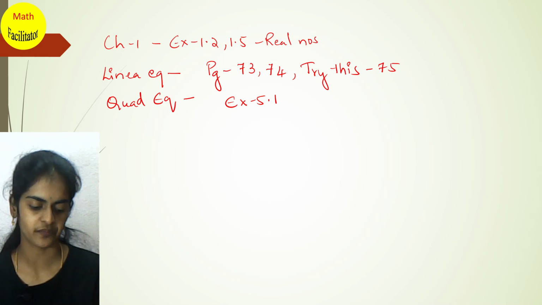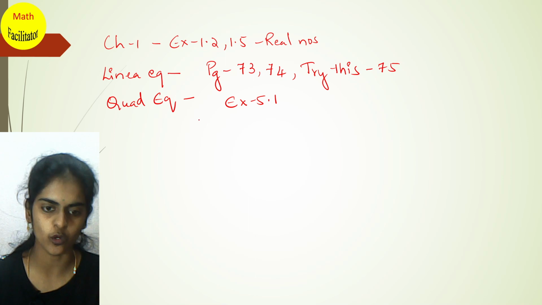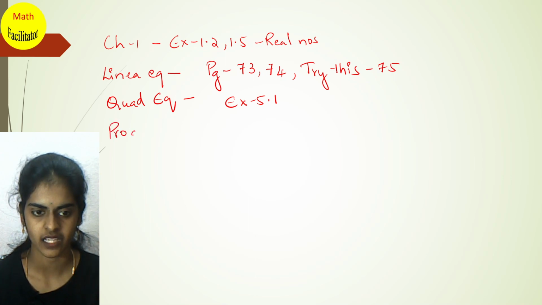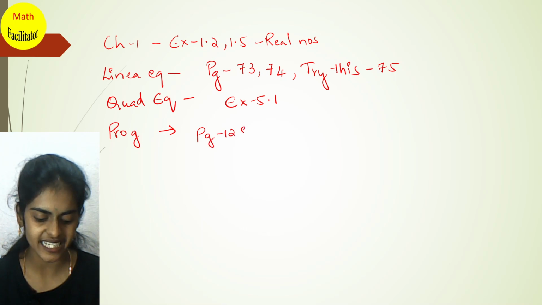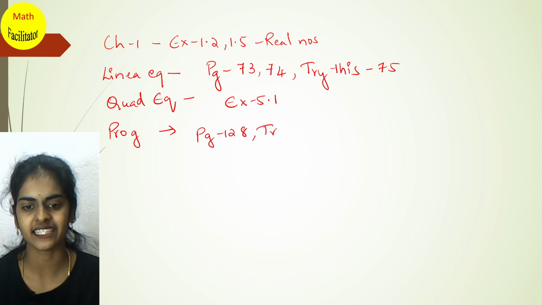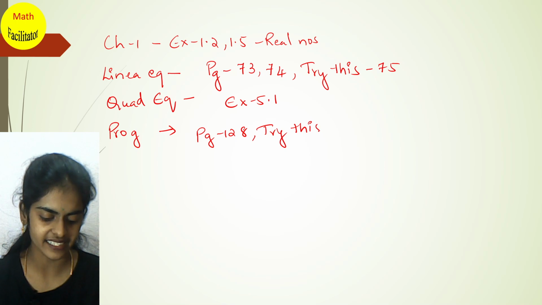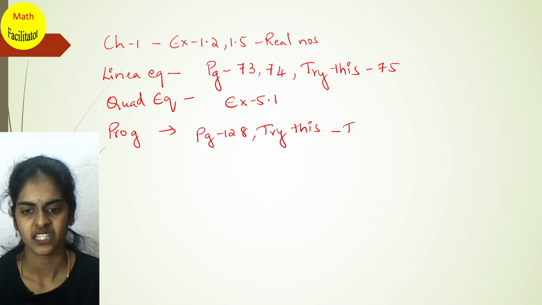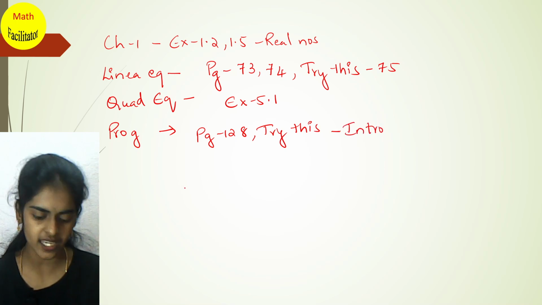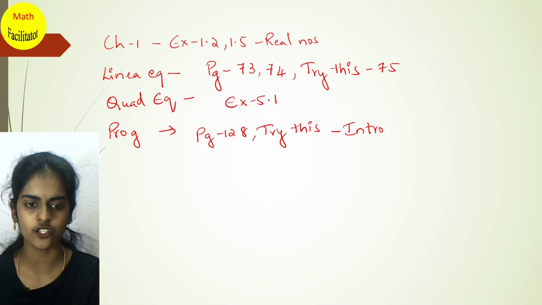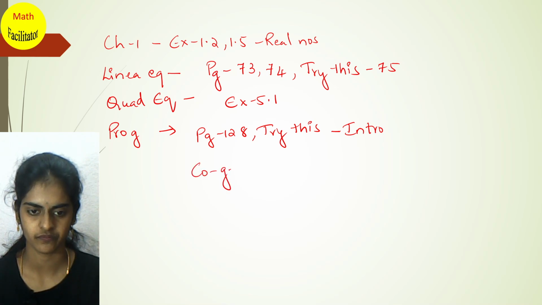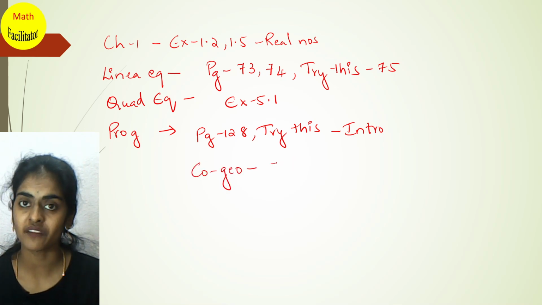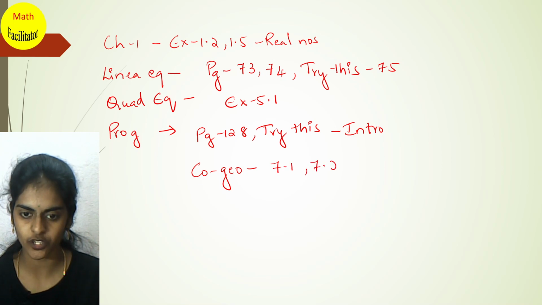So next chapter is progressions. You have page number 128, the try this. Just the introduction you have. Next, coordinate geometry: you have exercise 7.1 and 7.2.